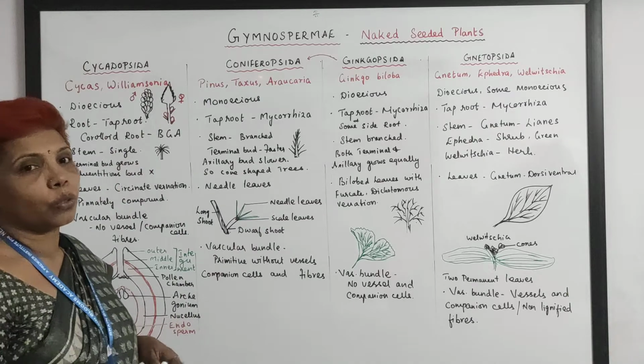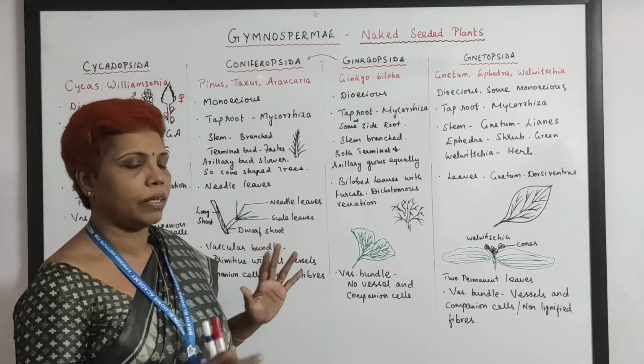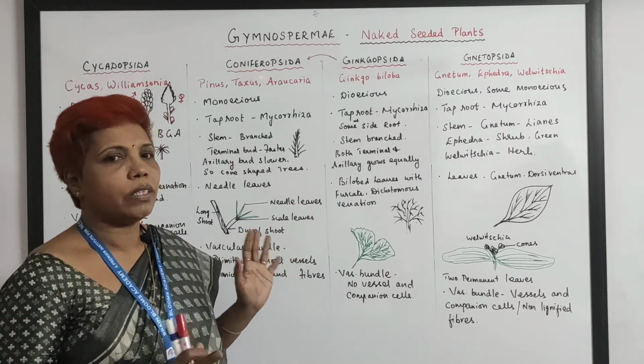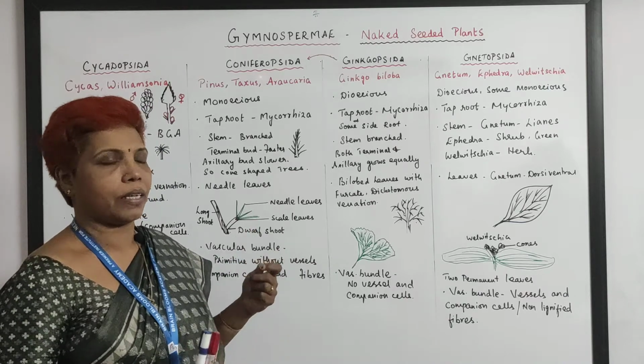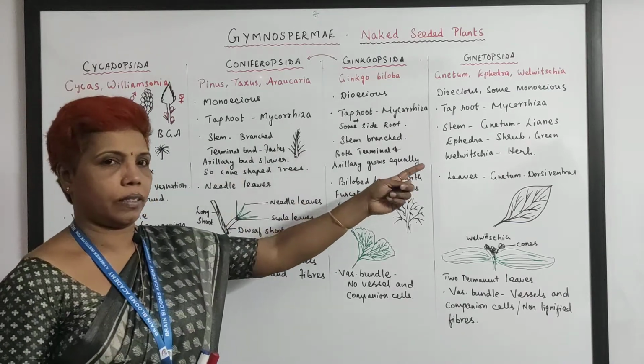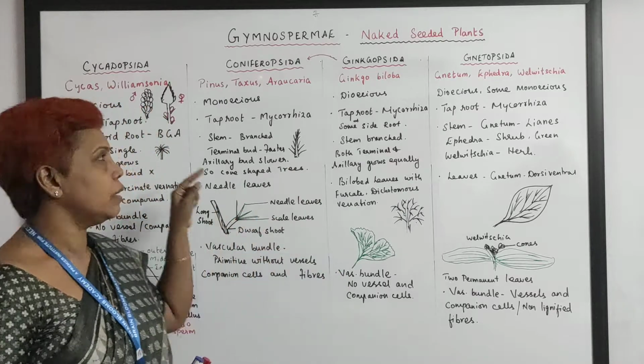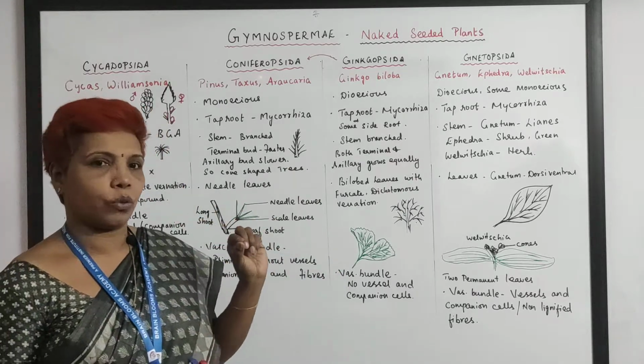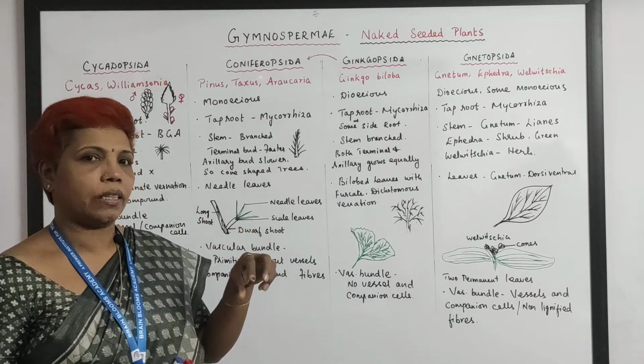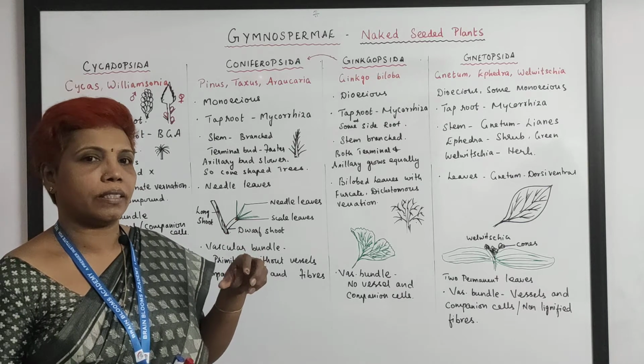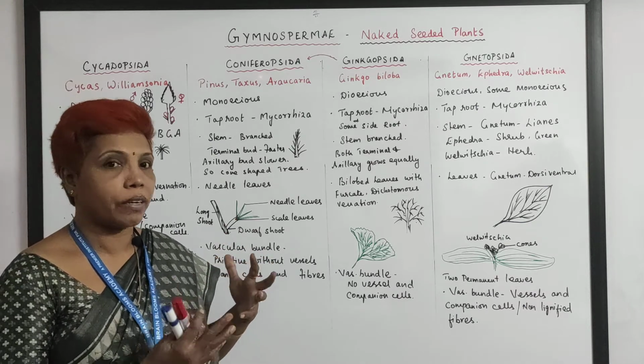And when you talk about the root system, roots are typically taproot. You know about taproot, primary, secondary and tertiary roots in all categories. Apart from the taproot, Cycas has a special root invested with blue-green algae that forms like coral reefs.